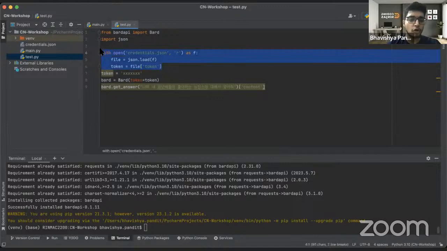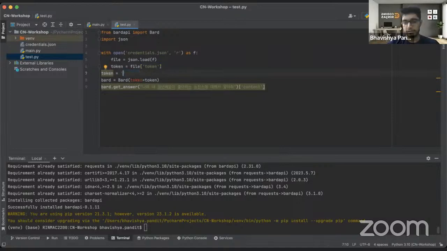You do not have to do all of this. Since I was taking a session, that is why I have done it. You can simply paste your key here, like something like this. If it is like this, you can simply keep it here and then you can run it. Okay. Understood? Understood so far? I'm seeing the chat. Awesome. I'm seeing that people have done the quiz. It is really good.